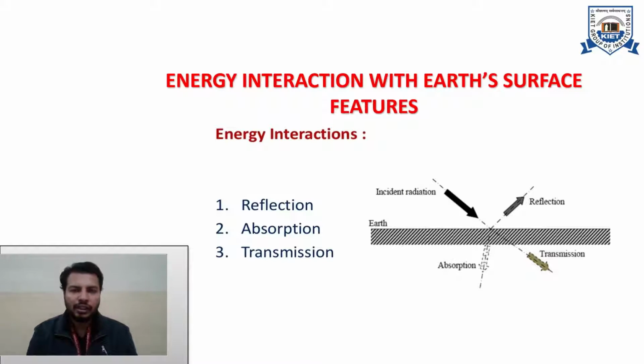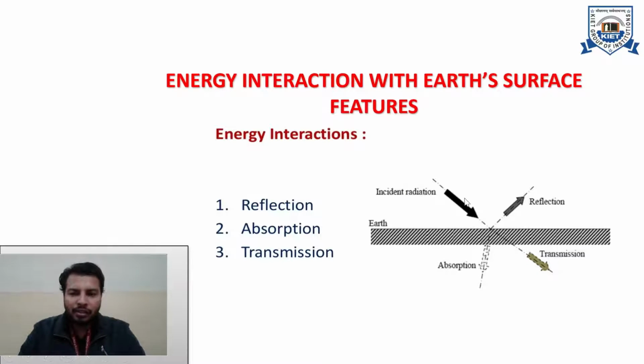So on the surface of Earth, there are many objects, many distinctive features. There can be vegetation, there can be water, there can be bare soil, deserts, concrete areas, paved areas, there can be anything. So when that incoming solar radiation or incident solar radiation comes, it strikes the target, or we can say more appropriately, it interacts with the target. Okay. So we are now discussing what happens during that interaction when incident radiation comes and strikes that particular object.